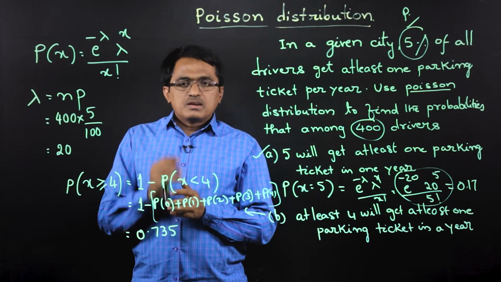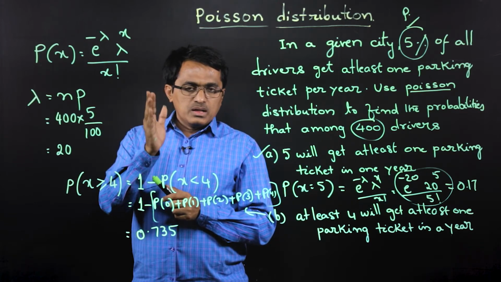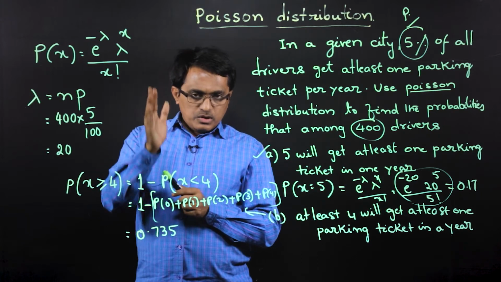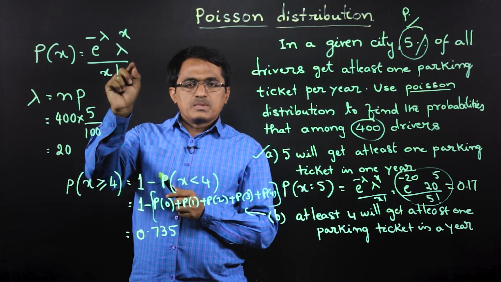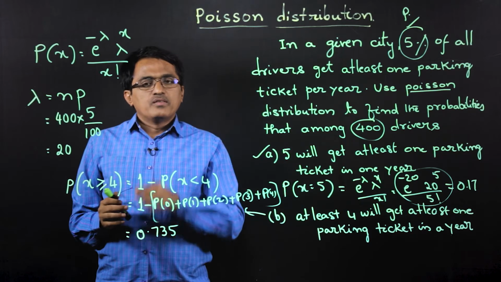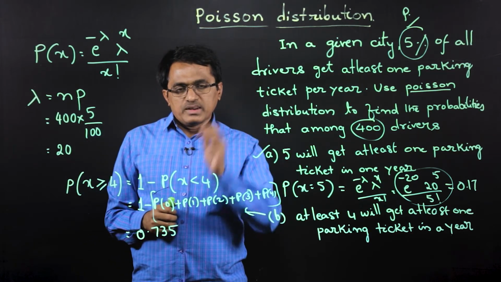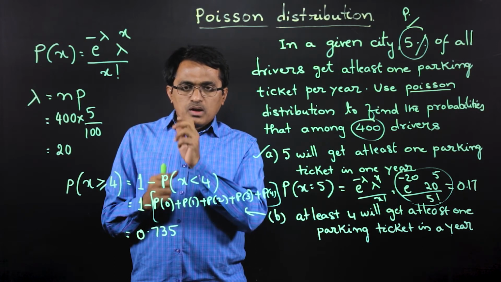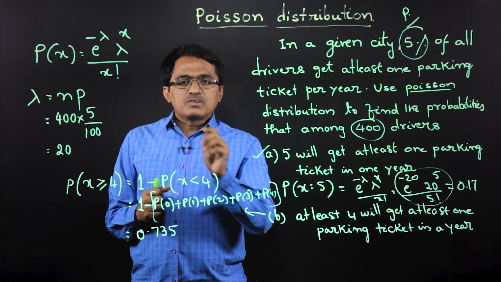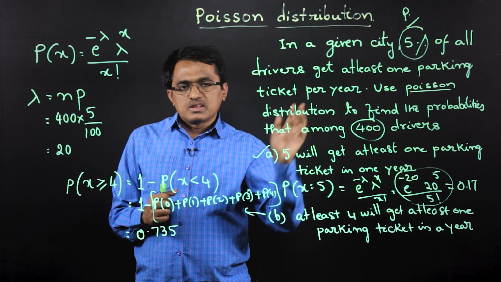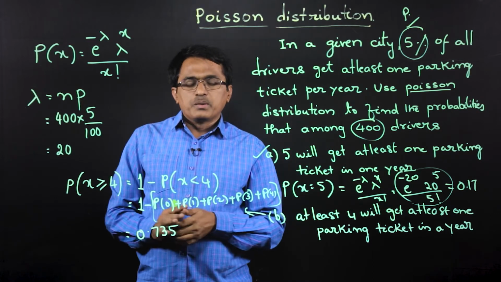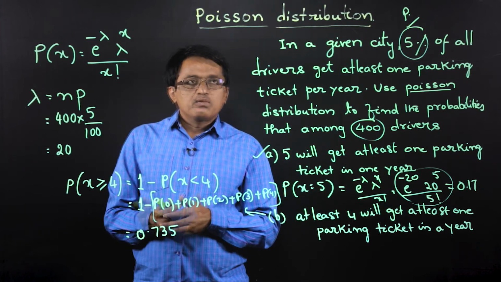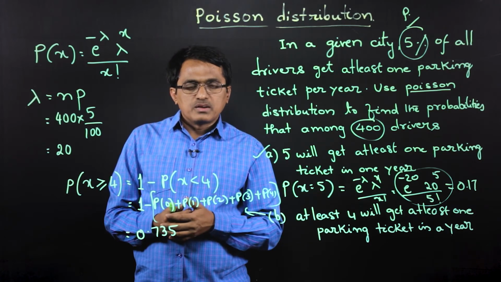Once it is a Poisson distribution, the probability distribution function is e power minus lambda, lambda power x by x factorial, where x takes values from 0 to infinity. And one more point that we need to remember is, for Poisson distribution always mean equal to variance, which is nothing but the value of the parameter. So with this we conclude the topic Poisson distribution.